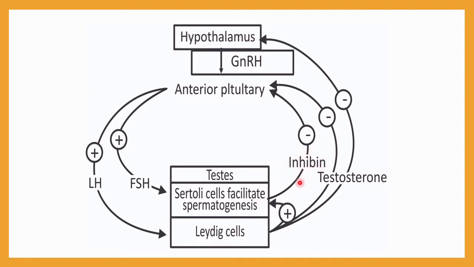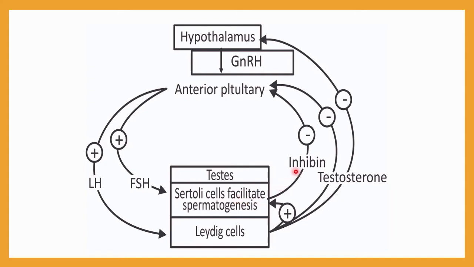Okay, what happened? LH induces the Leydig cells. As a result of that, testosterone will be induced. It will start secretion of the testosterone. Once testosterone hormone is increased, as a result of that, what happened? Due to the high level of testosterone, the Sertoli cell will get activated. After activation of the Sertoli cell, it will start secretion. Due to the high level of testosterone, it will start secretion of inhibin.